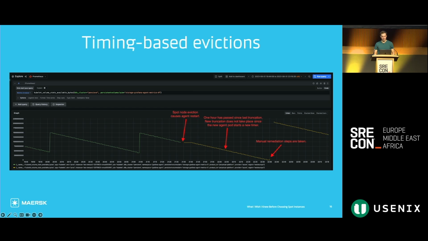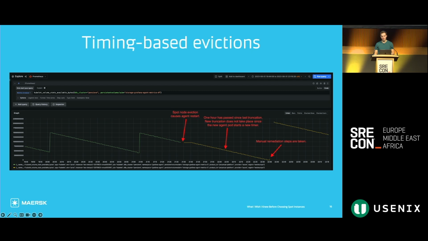There's another class of eviction issues, which we refer to as timing-based evictions. So many workloads in our system do some work on a cadence. And if that workload is evicted at just the right or just the wrong time, if you will, then some problem will emerge. And I've picked just one example here of many. This is actually an example from a couple of years ago that I think illustrates the problem nicely.